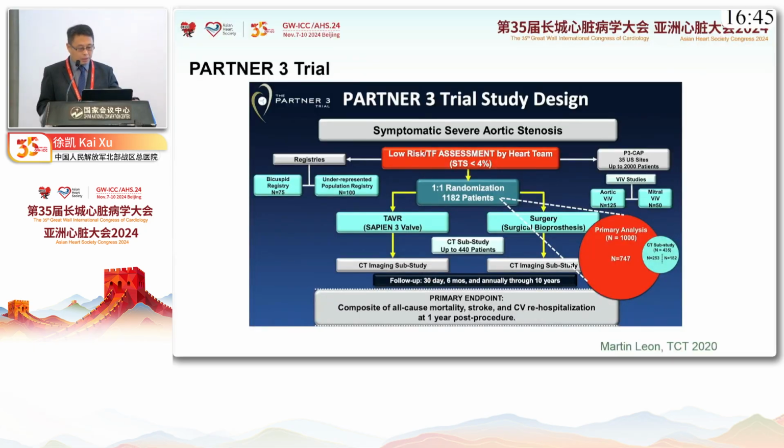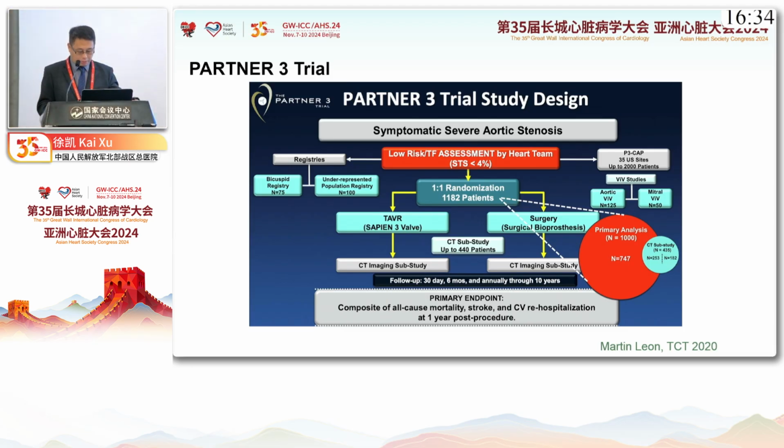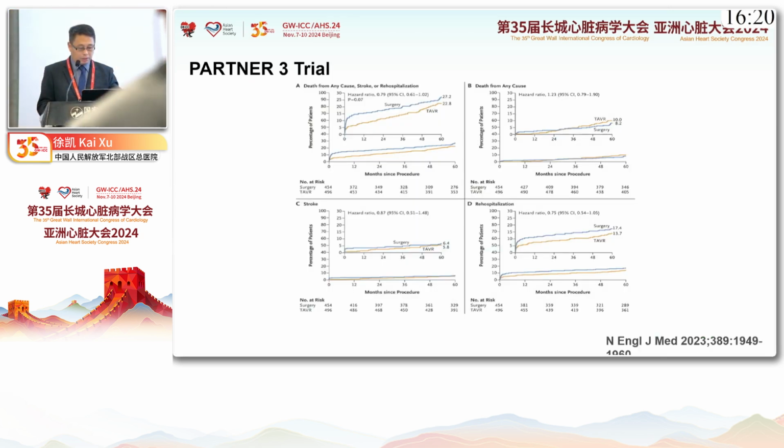So next, PARTNER 3 trial, we are all very familiar with this trial. A balloon-expandable valve was used in the TAVR group in this trial. The primary endpoint of this study was a composite of all-cause mortality, stroke, and rehospitalization at 1 year. So far, the PARTNER 3 trial has reported 5-year follow-up results.